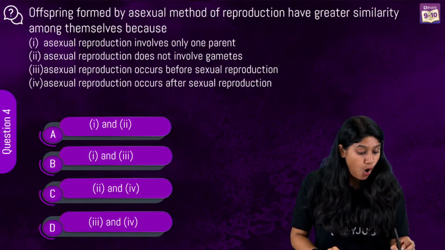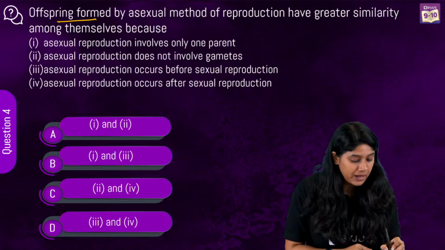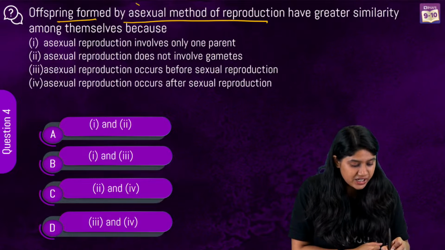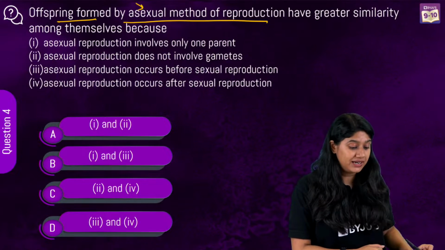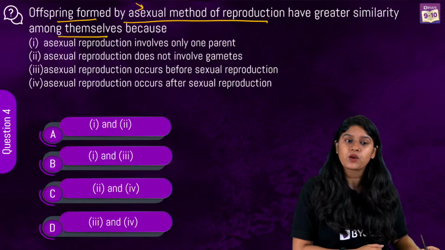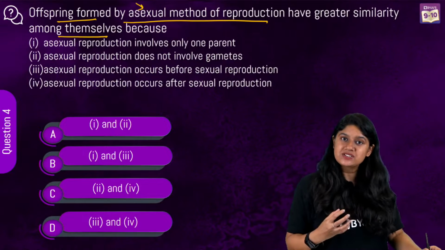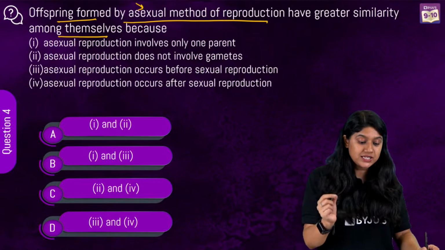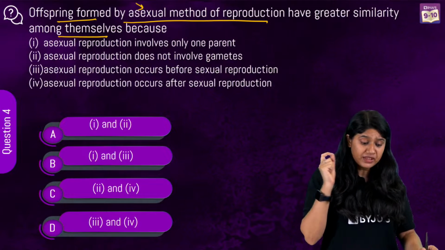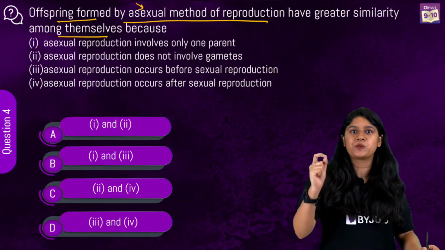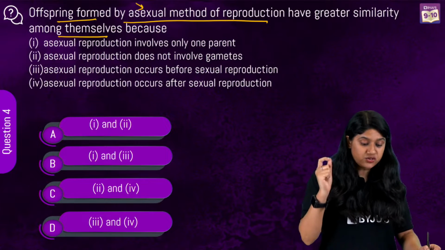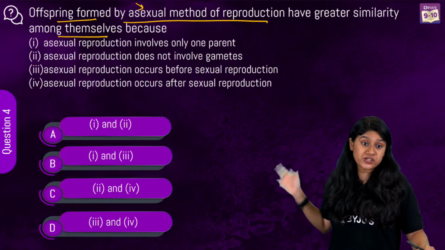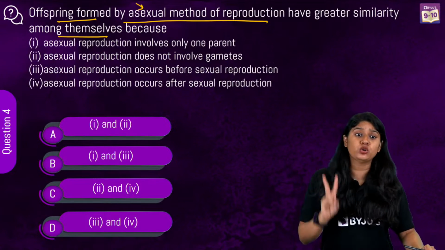The question is, offspring formed by the asexual method of reproduction have greater similarities among themselves. Now, how do we have to solve this question? We are focusing on the asexual method of reproduction. Why? We have to find out which of these reasons is correct. Asexual reproduction involves only one parent. Asexual reproduction does not involve gametes. Asexual reproduction occurs before sexual reproduction. And statement 4, asexual reproduction occurs after sexual reproduction. So which among the 4 options is correct? We have to pick the 2 correct options from here.